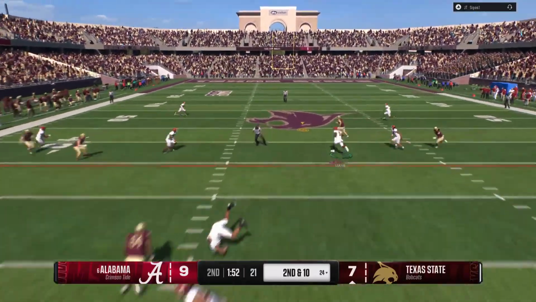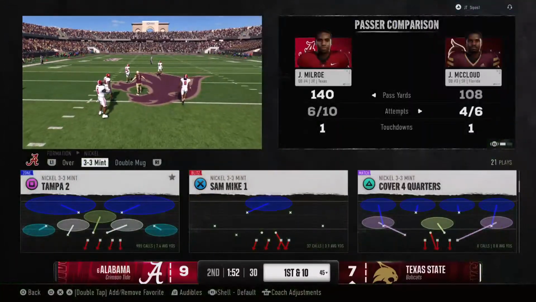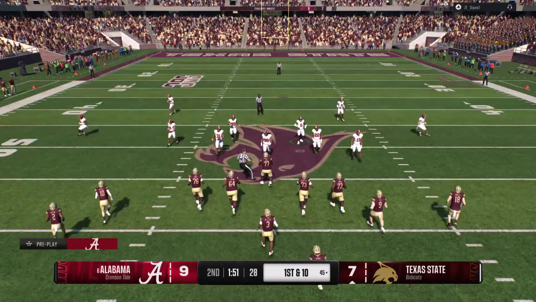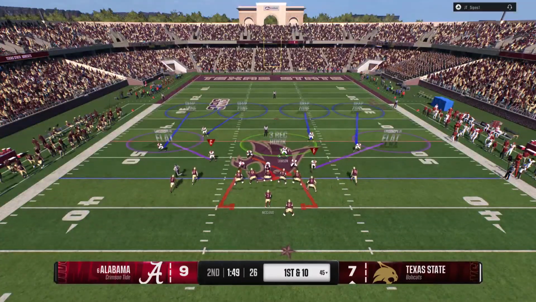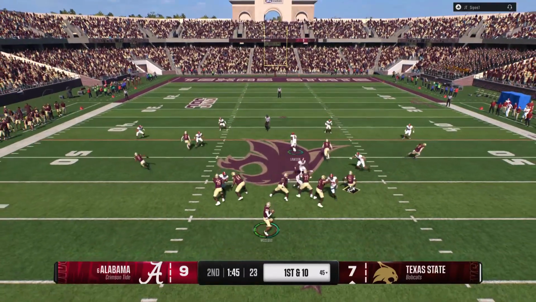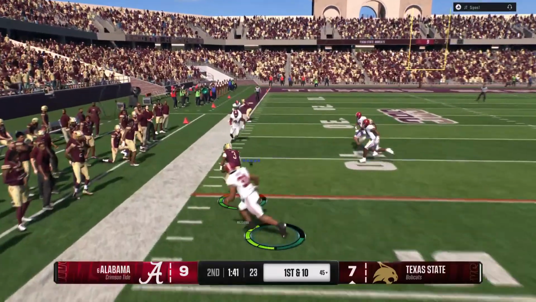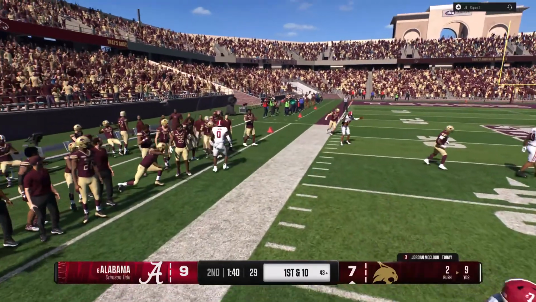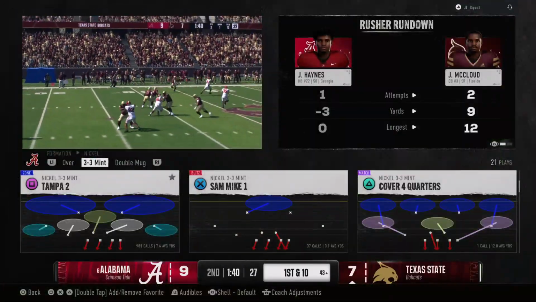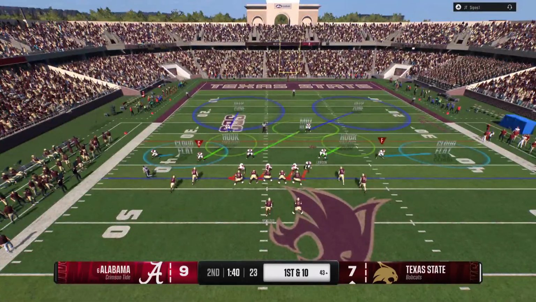They'll throw again after the incompletion. What a job to lay out and make the catch. Got open on the post and then had no regard for his body in making that catch. Exactly right. You know you're going to get hit a lot of times coming over the middle of the field, but he runs that post, lays out, makes the play for his quarterback. That's a tough hombre. He will step out of bounds, but not before the big pickup and a first down for this offense.